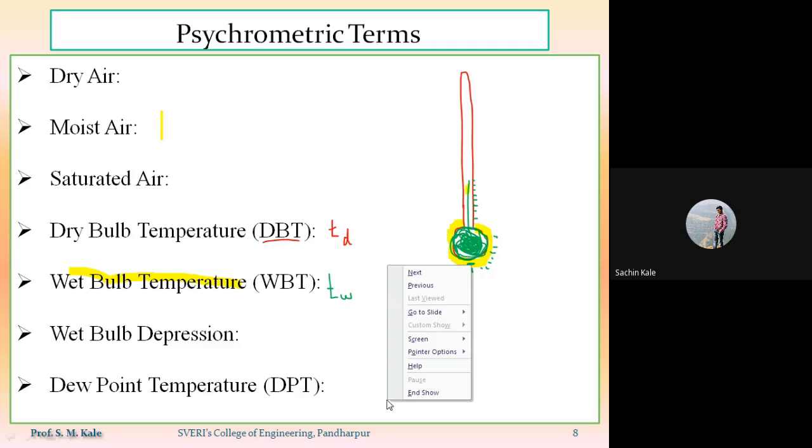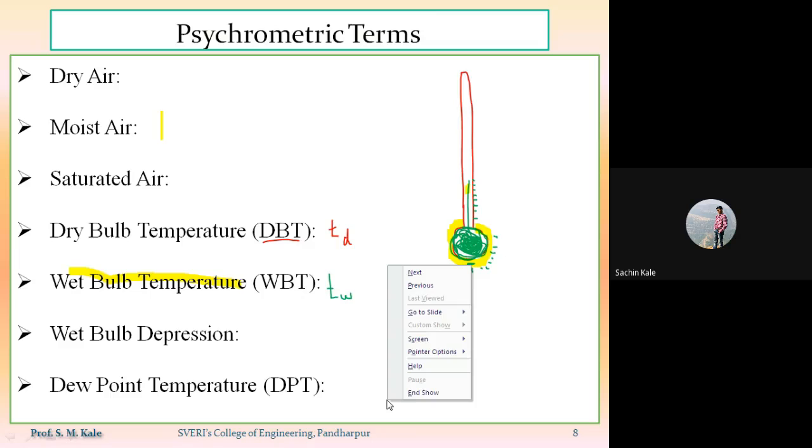As you cool it, the temperature of that surrounding air goes on decreasing, and so the temperature of the dry air as well as the water vapor present in it also gradually decreases. So one point will come.